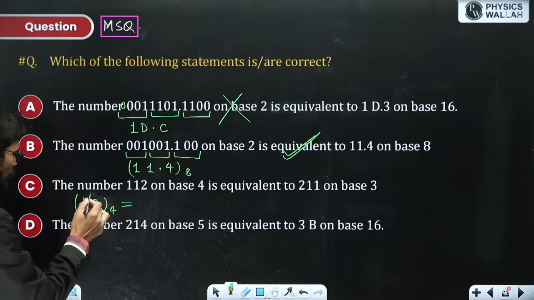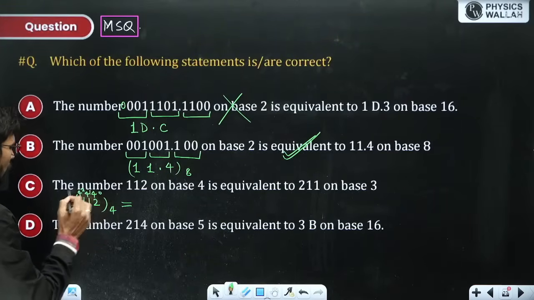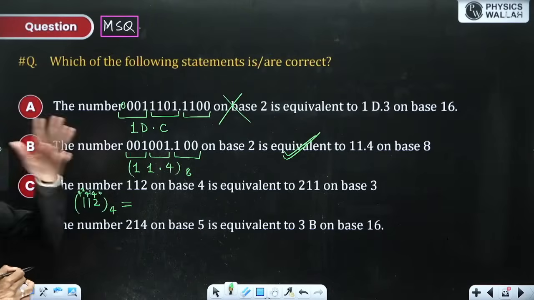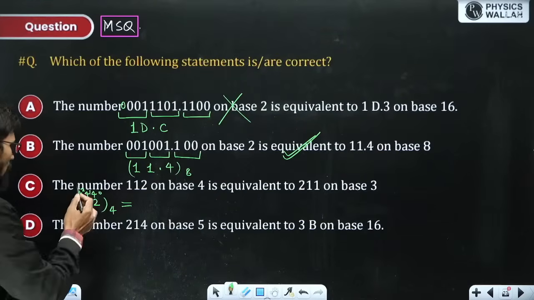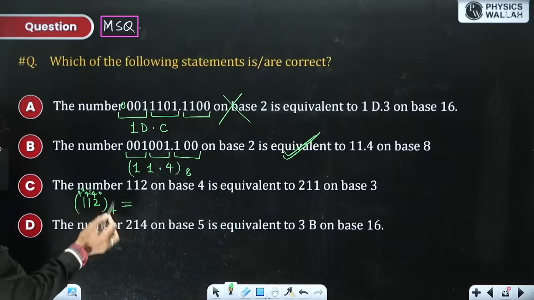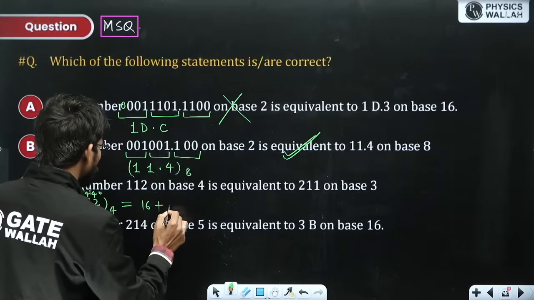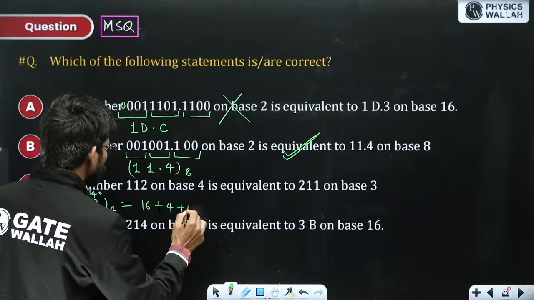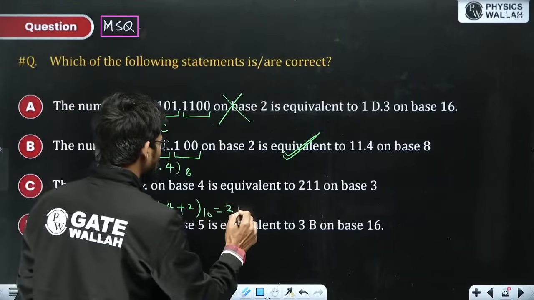So ये 4 to the power 0, and you can convert any base system into decimal number system just by expanding it, by multiplying with the corresponding weights. 4 to the power 0, 4 to the power 1, 4 to the power 2, because base is 4. So 16 into 1 is 16 plus 4 into 1 is 4 plus 4 to the power 0 into 2 is 2, base 10. This is nothing but 22 in base 10.